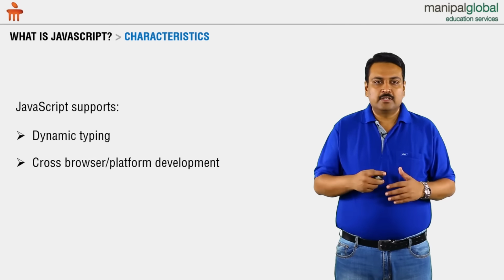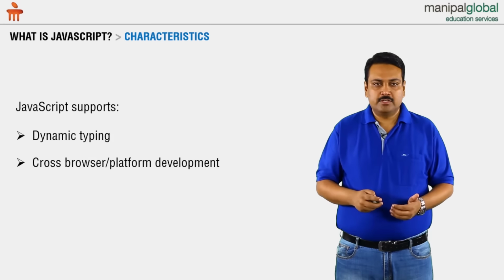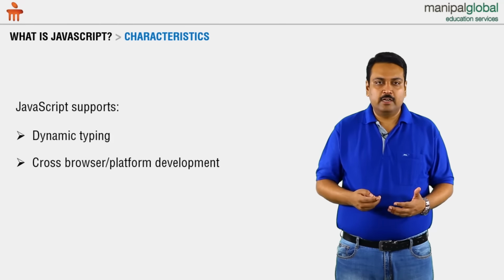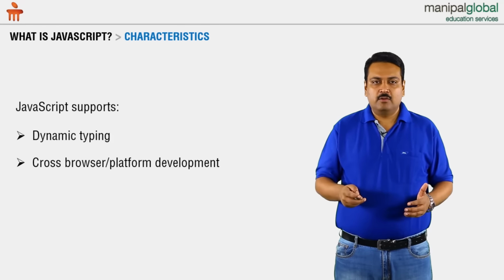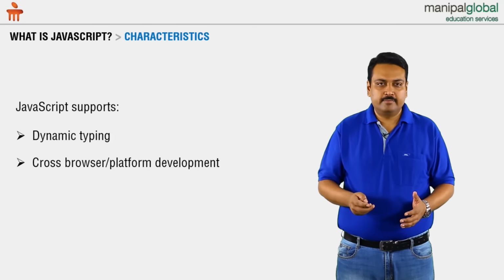JavaScript is universally standardized. It is supported by all major browsers, and we have cross-browser and cross-platform development. And today, one of the major applications of JavaScript is on the mobile platform.